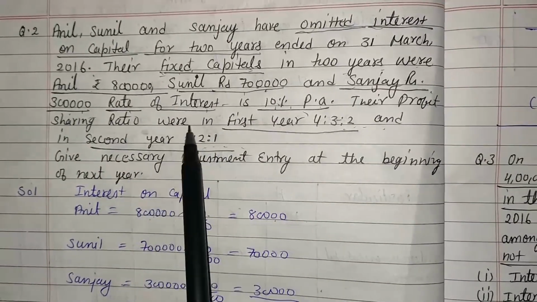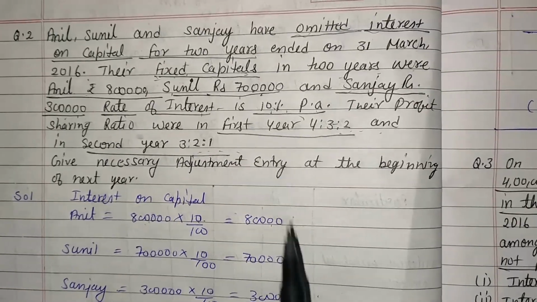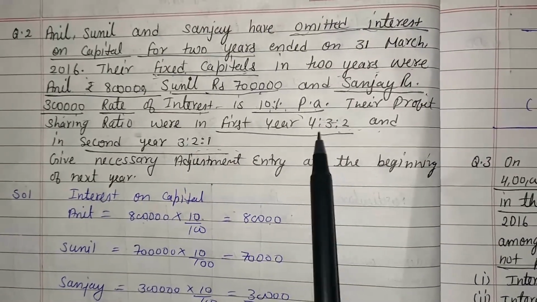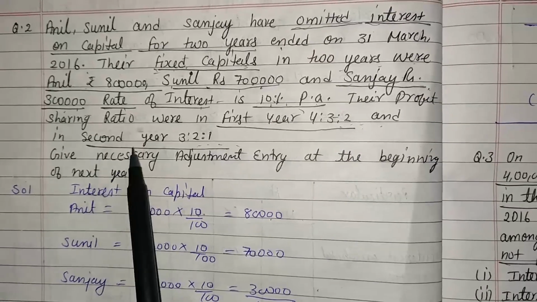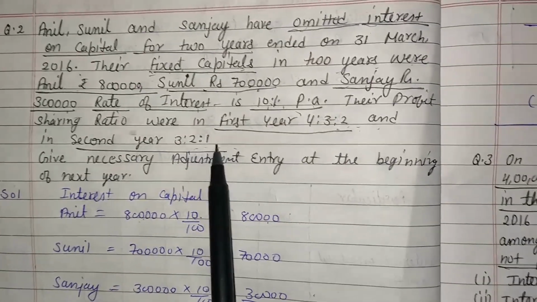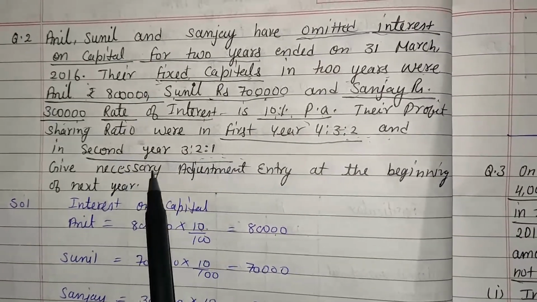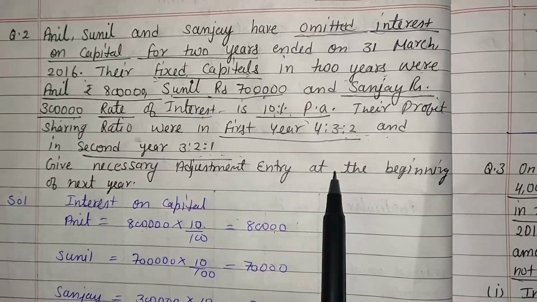Their profit sharing ratio for the first year is 4:3:2, and for the second year 3:2:1. Give the necessary journal entry.